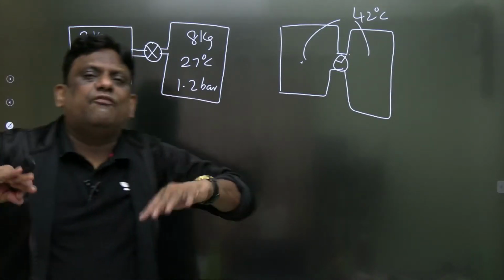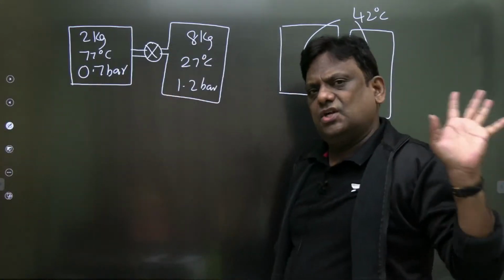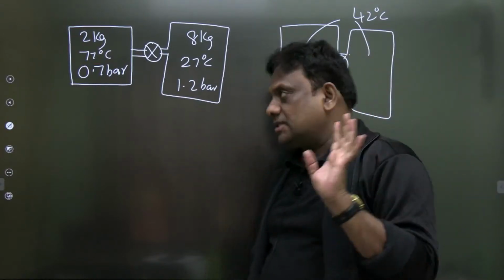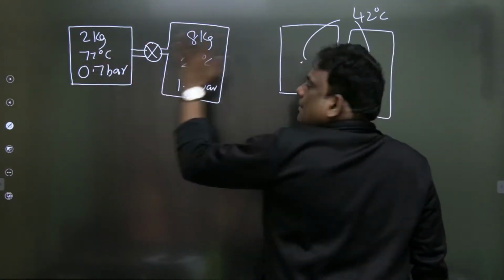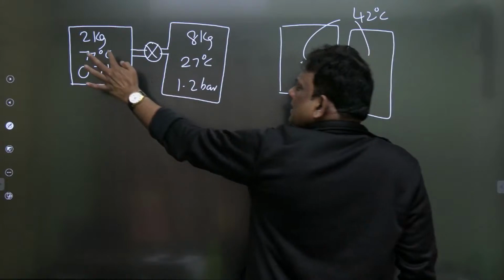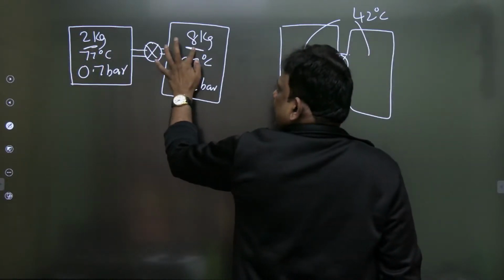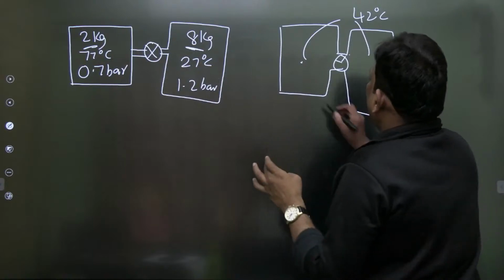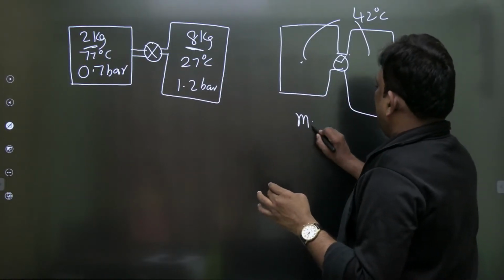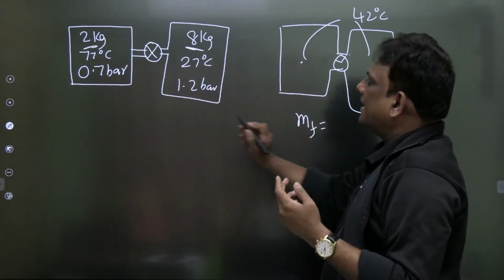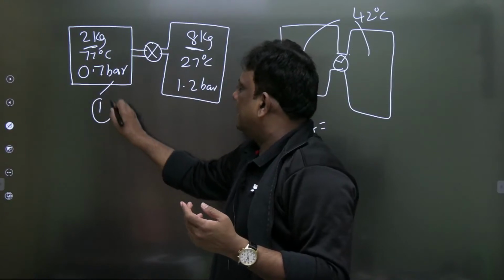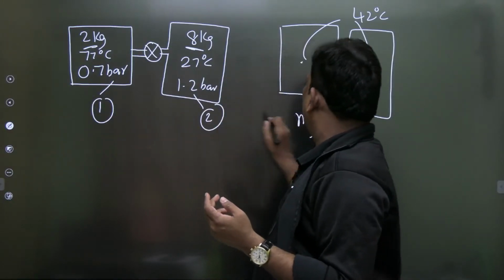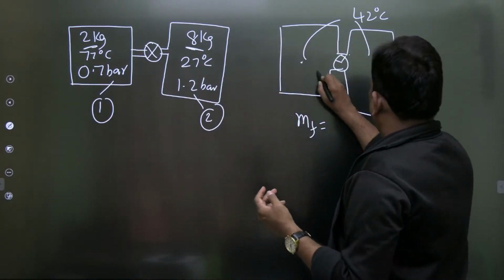Can you tell me what the final mass is? There has to be conservation of energy and conservation of mass at any cost. Both are carbon monoxide. This mass is 2, this mass is 8. So what will be the resultant mass, final mass? 2 plus 8. The final mass is... let's take this as 1, this as 2, and we'll take the final as 3.